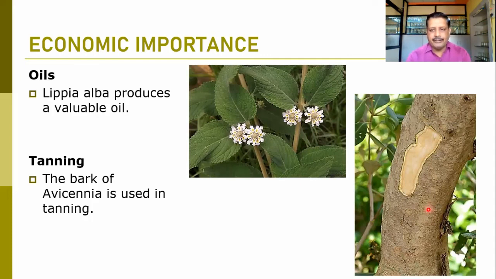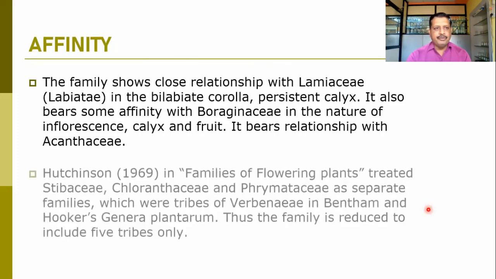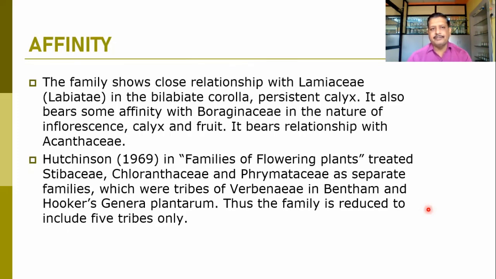So the bark has good quality tannin and this can be used for the tanning purpose in the leather industry. When we talk about the affinity, this family shows a close relationship with the Lamiaceae. The differences are the bilobate corolla and the persistent calyx. These two are the recognizable differences in the family Verbenaceae. It also bears some affinity with the Boraginaceae in the nature of inflorescence, calyx and the fruit. It also bears a relationship with the Acanthaceae family.